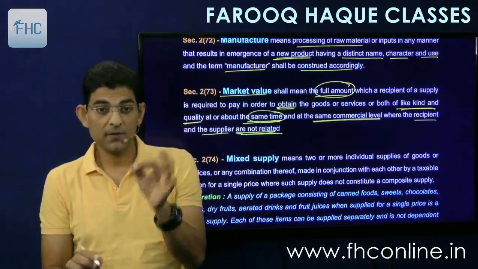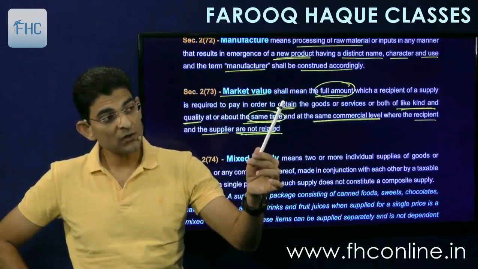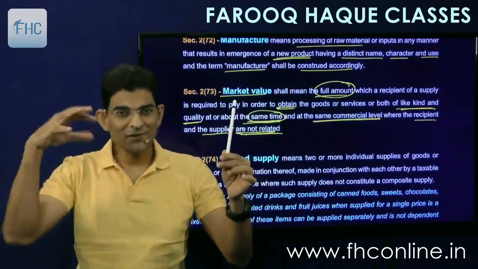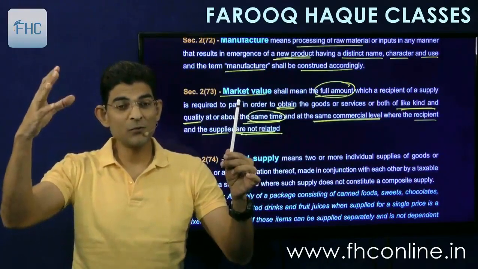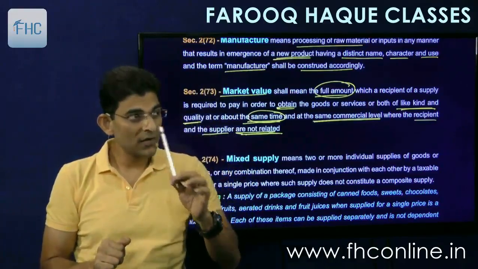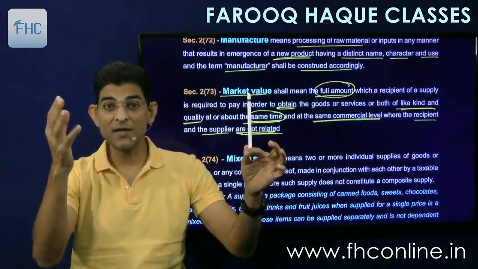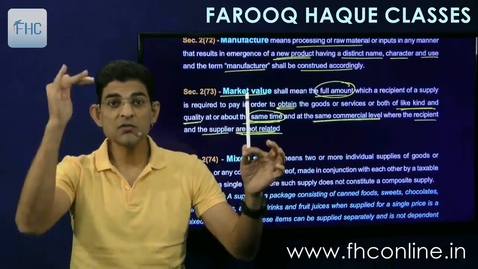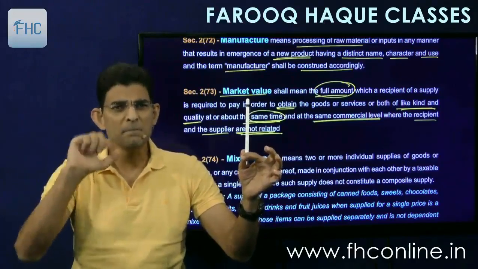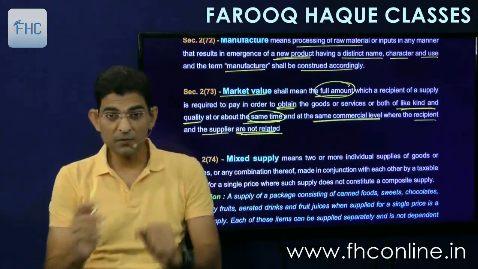At or about the same time. Like I am giving this pen to you today and we want to know what is the market value. We cannot take another transaction which had taken place 6 months before. The other transaction which you are taking to determine the market value should have happened at or about the same time. Means today if I am selling this pen and I want to know the market value, then I have to take the other transactions happening on this day. And if no transaction is happening this day, then maybe a day before, maybe 2 days before, but not 6 months before.